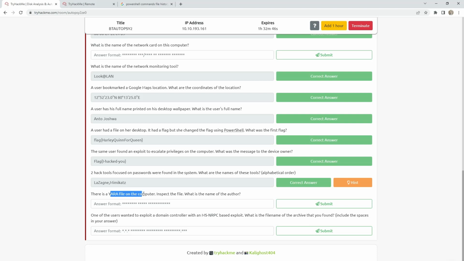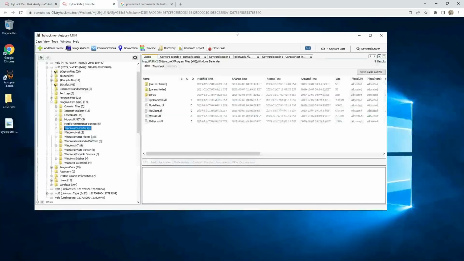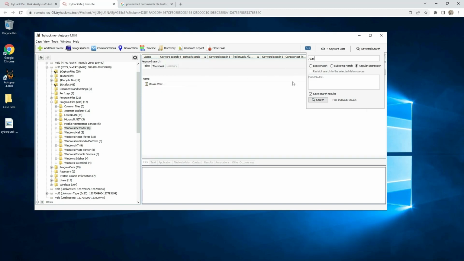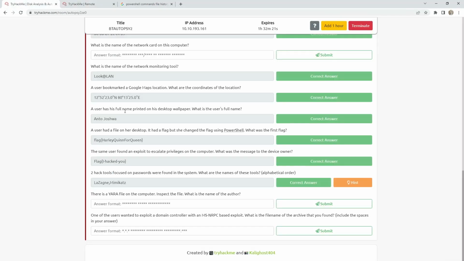There is Yara file on the computer. Inspect the file. What is the name of the author? How to find this question? You need to know that the Yara file has extension of .yara. That is only way. And through waiting this one, I will help you to solve this question.